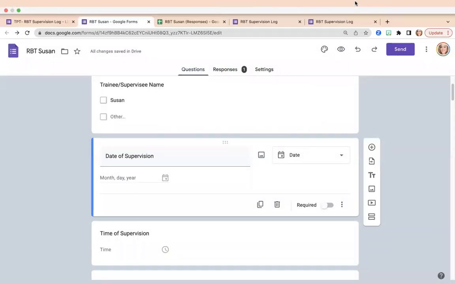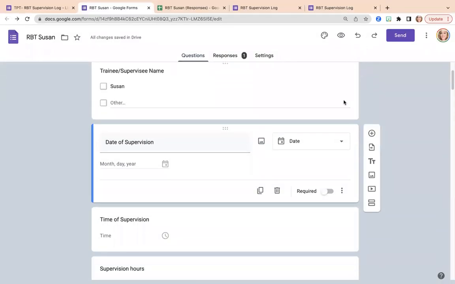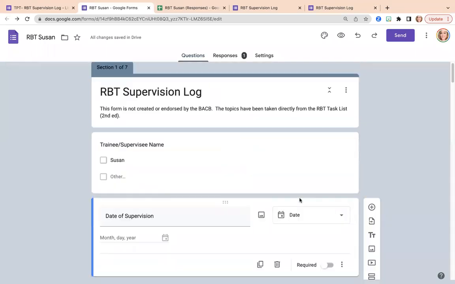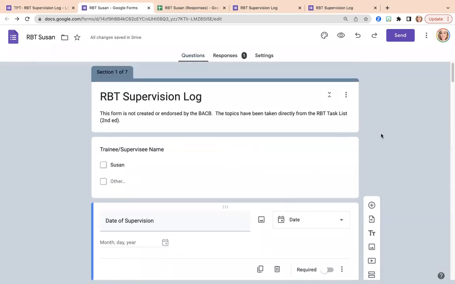I hope this helps resolve some of the problems that people are having with using Google Forms. Again, this is not anything that is specific to my form. This is Google Forms in general. This is how the program works. So I hope that it is a benefit to you once you figure out how to use it. I hope it really helps with your tracking. As you can see, it doesn't take long once you get the hang of it. We can really cut out some of the time that you guys spend documenting this stuff.